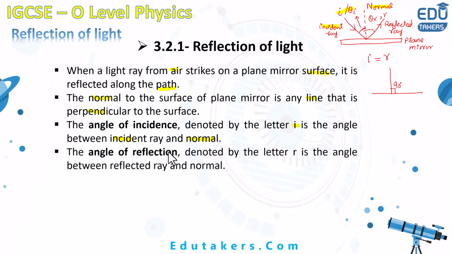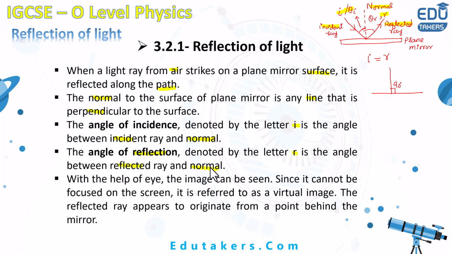How can you define the angle of reflection? You can see by this diagram, it's the angle between the normal line and the reflected ray. So I can simply say that the angle of reflection is denoted by R. It is the angle between the reflected ray and the normal line. These are very important terms you need to understand regarding the reflection of the light by the plane mirror.